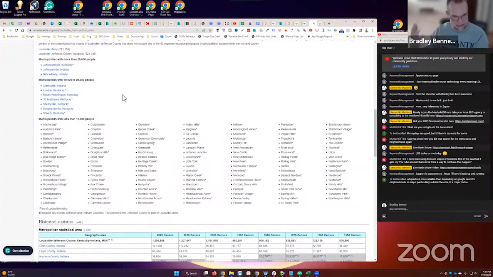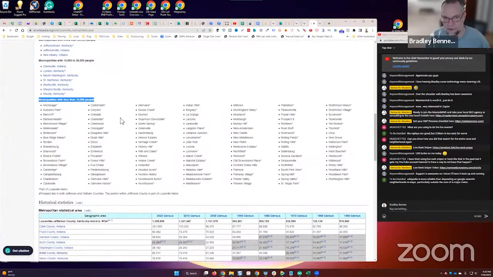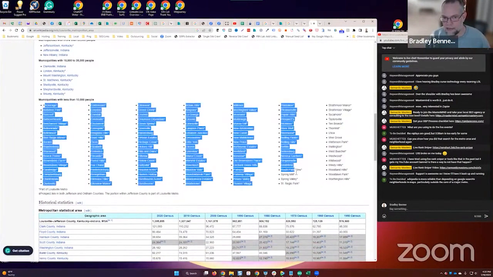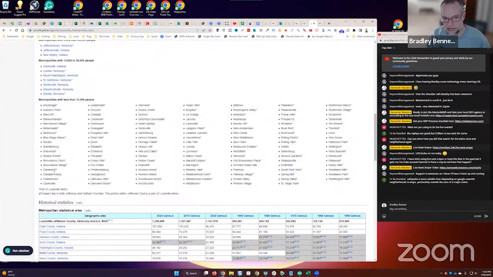Then I will identify keywords that I can rank for very easily and others that I'm not ranking for. Then I can drill down even deeper and go into municipalities with less than 10,000 people. But I don't start here because we might be able to rank for some of these. Also, you see how all these with the asterisks are part of Louisville Metro, right? So again, I can start to identify areas in here that I want to target specifically, but I always want to start at the broadest, highest search volume, most populated areas first, because I may be able to get some decent results without having to drill all the way down.